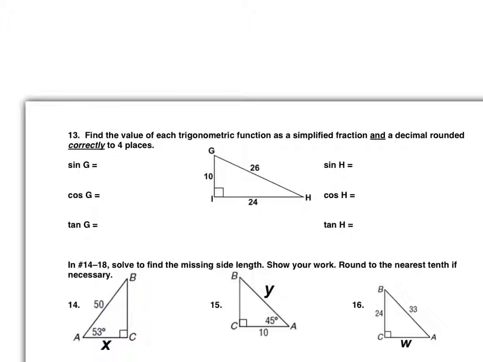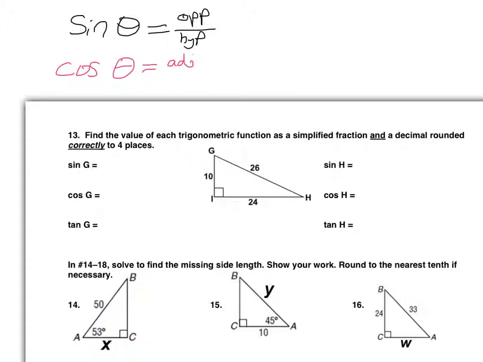On the front page of this packet, I have a little key that you'll get on the test. It's a good idea to memorize it, but it will be there if you need to fall back on it. It basically says if you take sine of an angle, that symbol right there just means theta, an angle, it's going to be the opposite side divided by the hypotenuse side. The cosine of an angle is going to be the adjacent side over the hypotenuse side. And then the tangent one's a little bit different. The tangent of an angle is opposite side over adjacent side. So that one doesn't involve the hypotenuse.